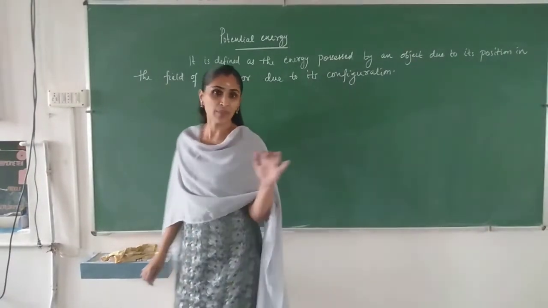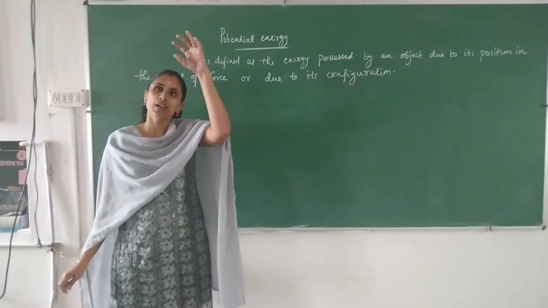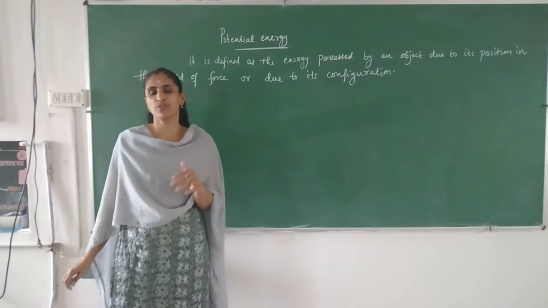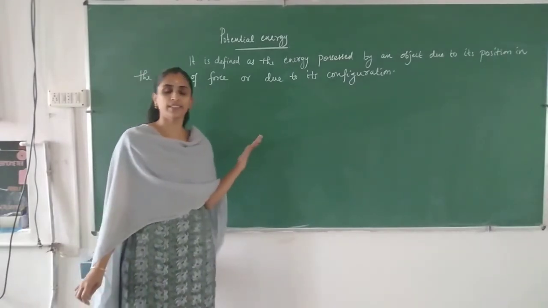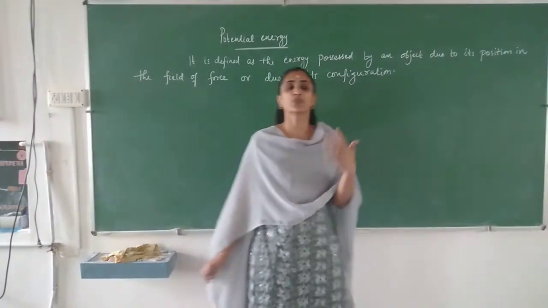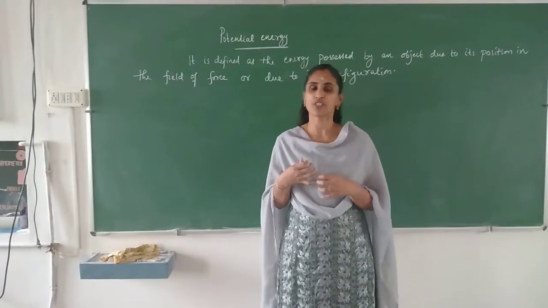So for example, an object which is kept at some height is having energy. That energy we can say is potential energy. That energy we will say is due to its position in the gravitational field. So we will say gravitational potential energy.